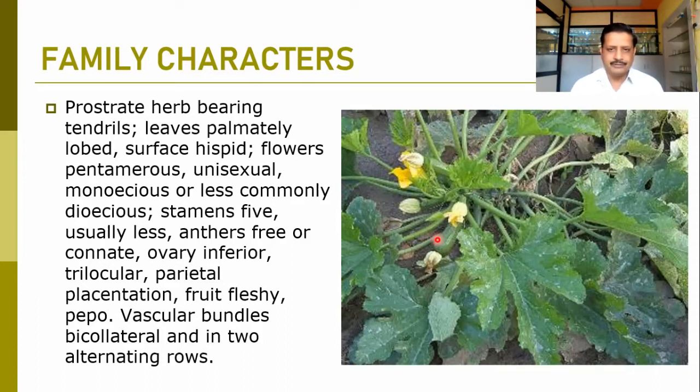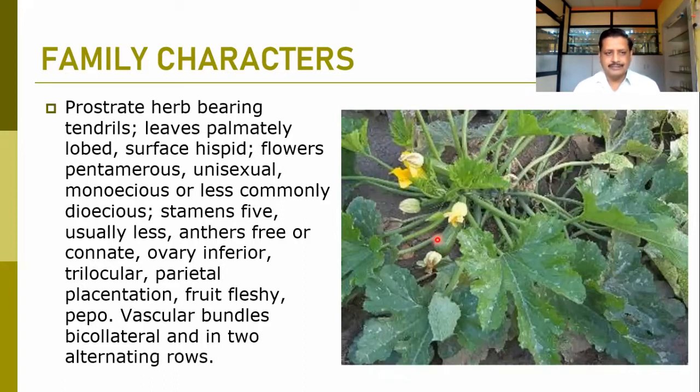Flowers are pentamerous, so calyx and corolla have 5 members. Usually they are unisexual flowers, monoecious, or less commonly we can find the dioecious condition. Stamens 5, anthers are free or mostly connate.